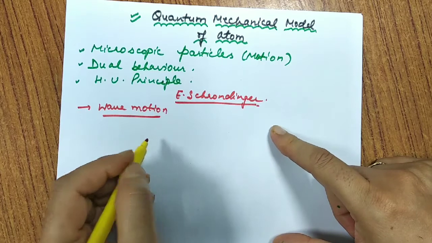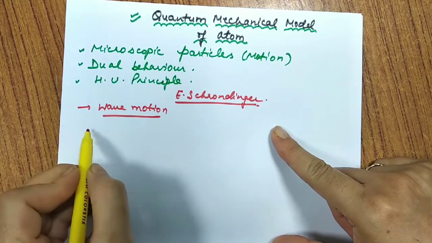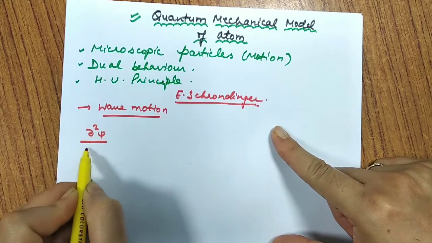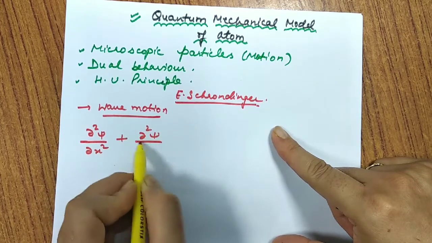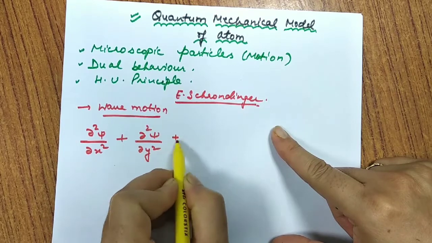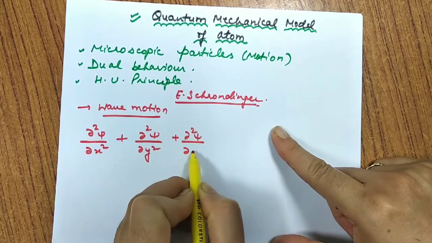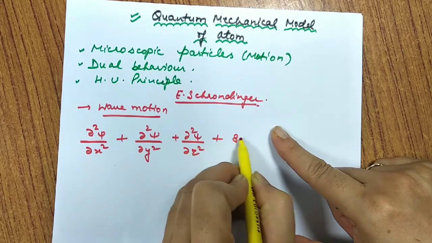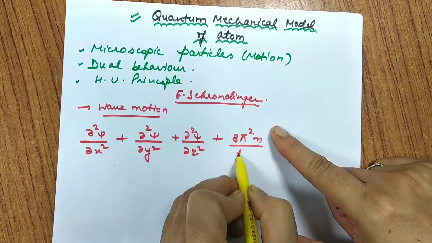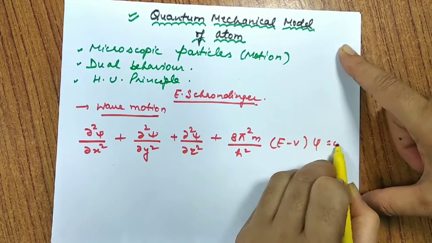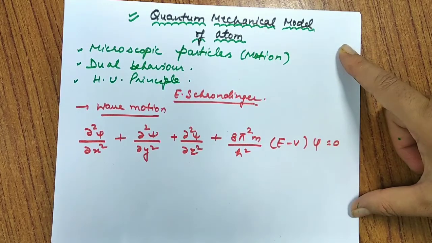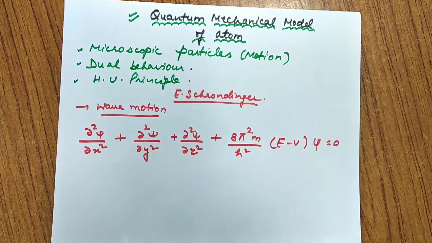Thus, considering three dimensions x, y, z, he put forward the equation: del square psi by del x square plus del square psi by del y square plus del square psi by del z square plus 8 pi square m by h square (E minus V) psi equals 0. This equation was given by Schrödinger considering the three-dimensional space of an electron.